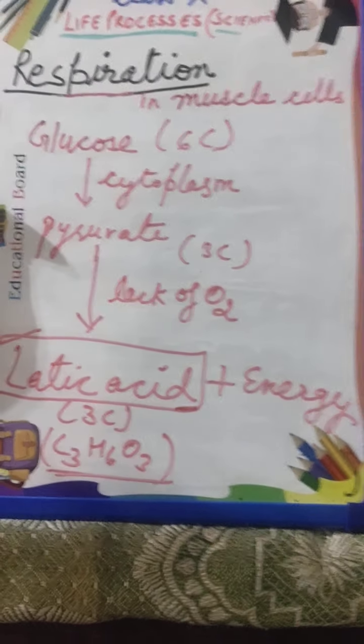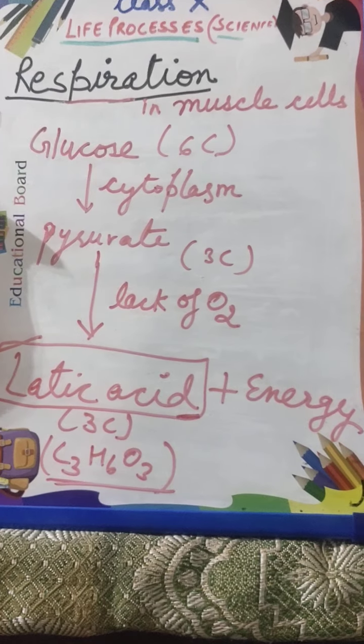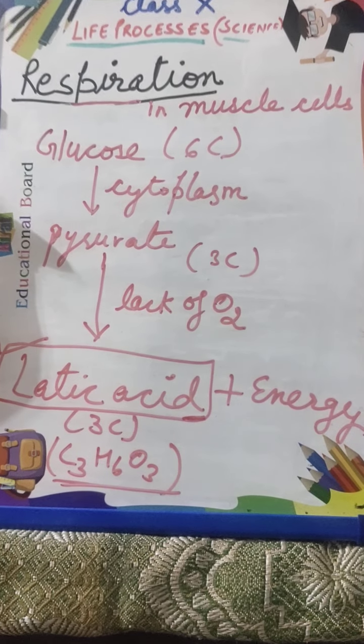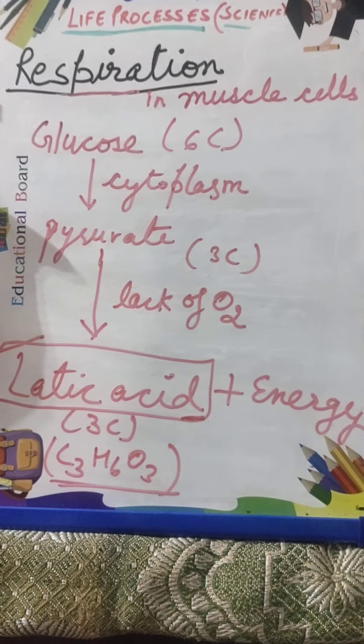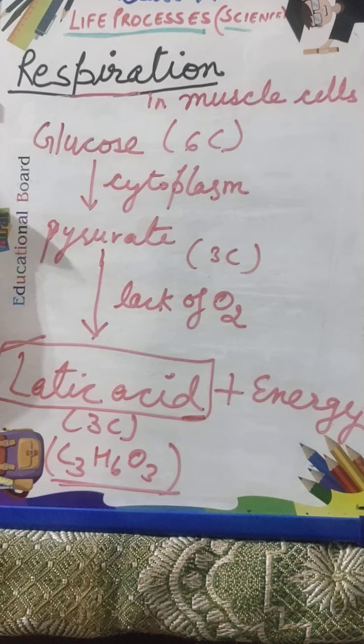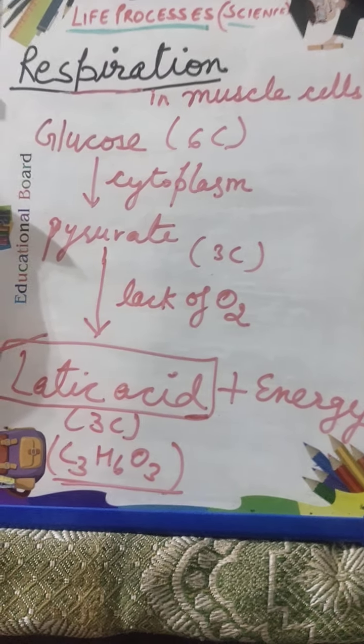So these are the 3 fates of the glucose which are going to happen during respiration, depending on the condition of oxygen, whether it is present, absent, or when there is lack of oxygen in muscle cells.